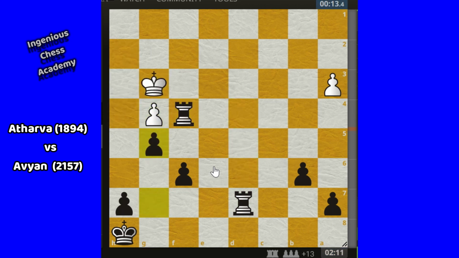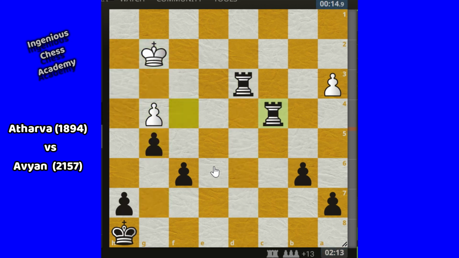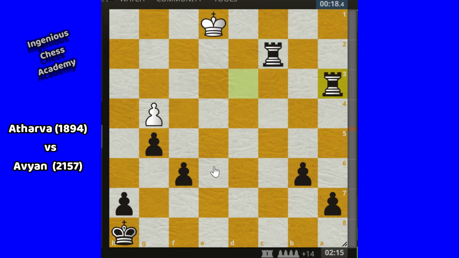So here this is the continuation of the game. Now at the last moment it is a double rook checkmate. The game is over here.